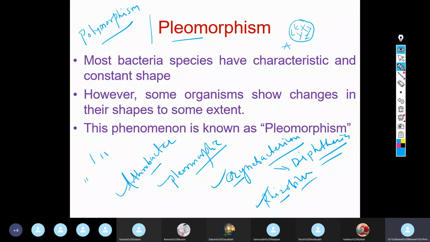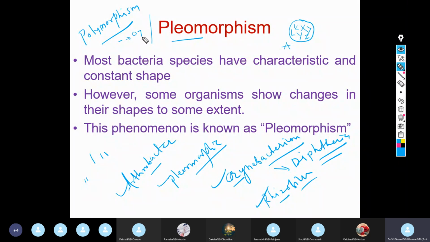And what is pleomorphism? Pleomorphism talks about the different types of arrangement. It is not changing its morphology. The arrangement is changing. So for example, if one organism is basically rod shaped when I observe it today, and after 2 days, suppose I am observing, it is appearing as, say, cocci.